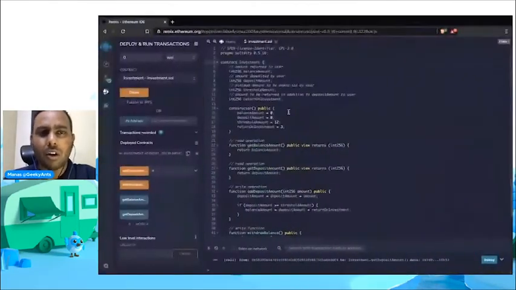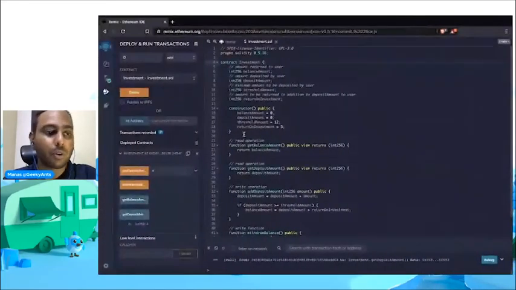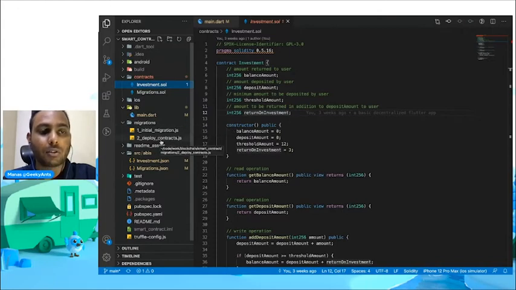Now, we did not actually need Remix. We could have just pasted it directly over here, but Remix is super useful as you saw, because without building a UI I could test, right? So you need to copy all this and paste it here. We have our contract. Now, the second thing, under the migrations folder, you need to create a file to deploy contracts.